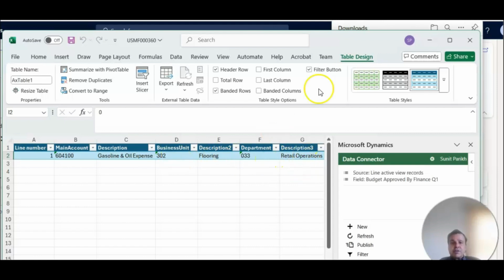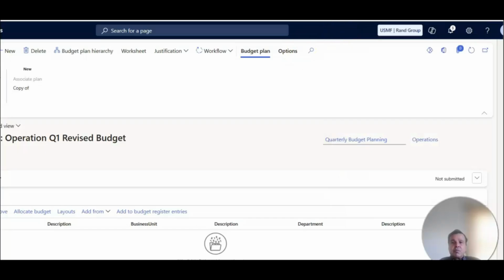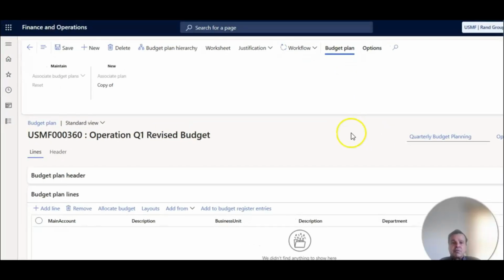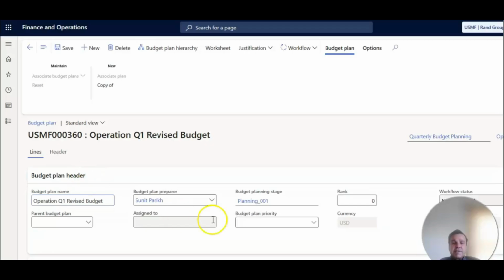Business unit is 302, which is flooring, and 033 is retail operations. Once this budget is entered, we come back into our area where we had started this process. If I refresh the screen, you will see that entry shows up over here for the finance department. Again, if I look at this budget planning header, it's still on planning 001 stage.